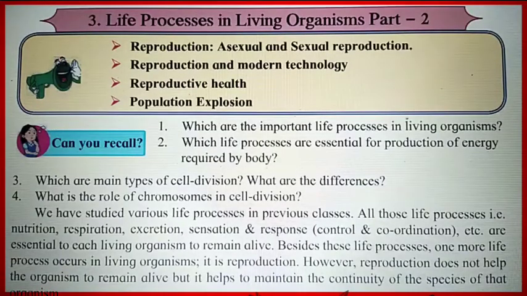Whereas in sexual reproduction, two parents are required, male as well as female. Here fusion of two gametes takes place to form the zygote, and then the zygote develops into the new organism. So this is all about reproduction and its types.